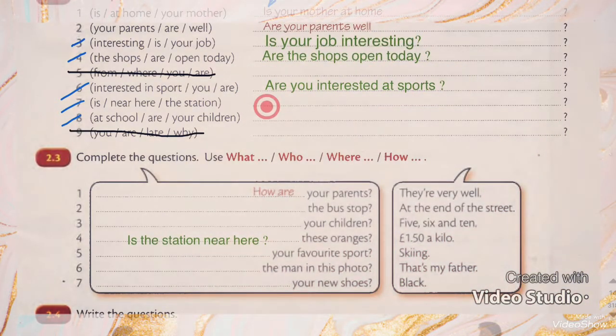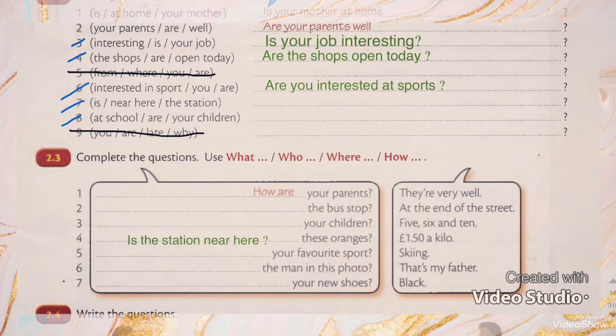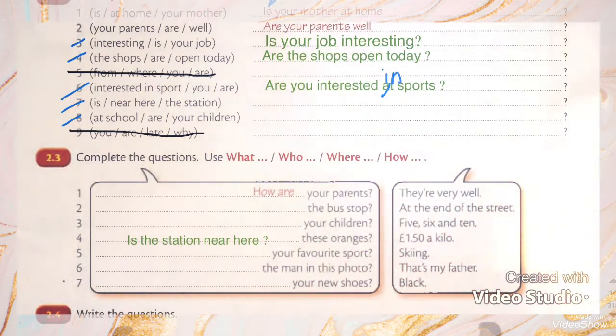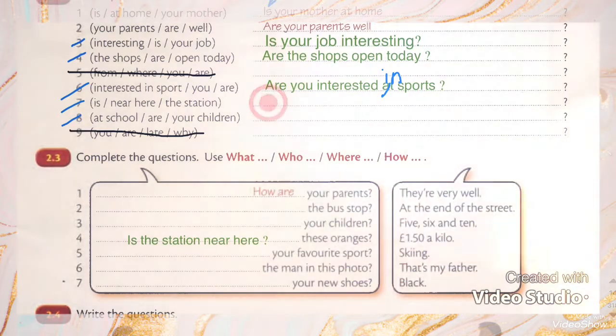So here I will say, are you interested in sports? Are you interested in sports? So here I have to begin my question with verb to be, are. Okay, this is number 6.